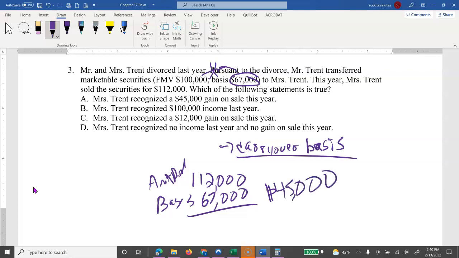So let's see which one of these it is. A says Mrs. Trent recognized a $45,000 gain on the sale this year.